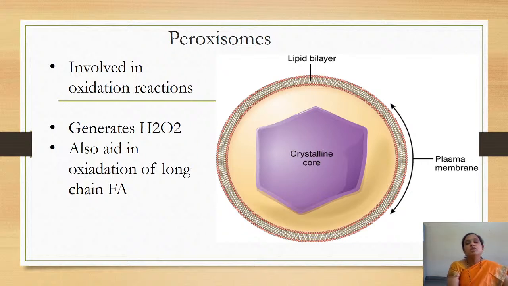One more function of peroxisomes is oxidation of long chain fatty acids. The long chain fatty acids are oxidized and broken down into smaller fatty acid chains so that they can be acted upon by the other enzymes. Very long chain fatty acids cannot be broken down by the cytoplasmic enzymes, so the breaking down of those takes place in the peroxisome. That is a function of the peroxisome.